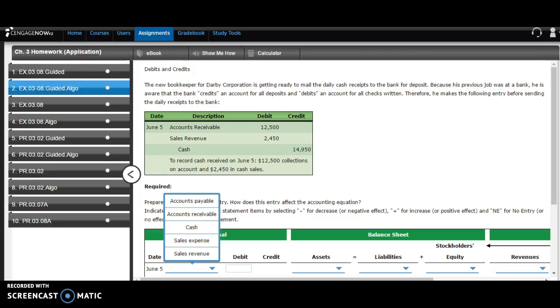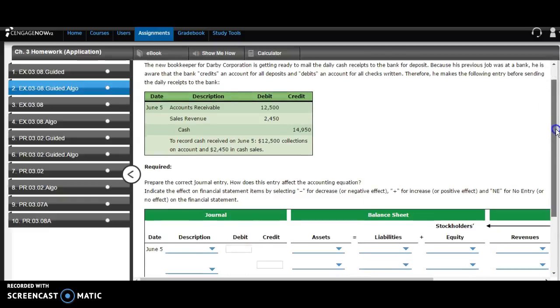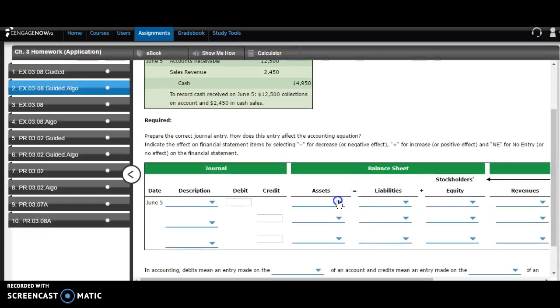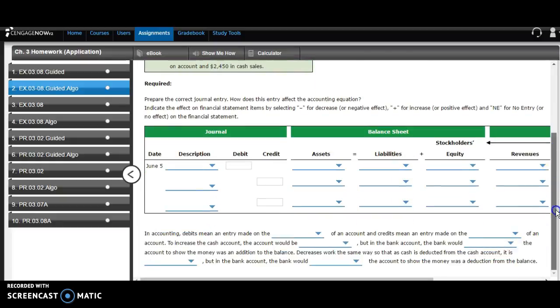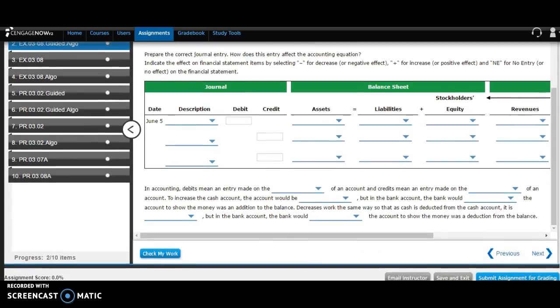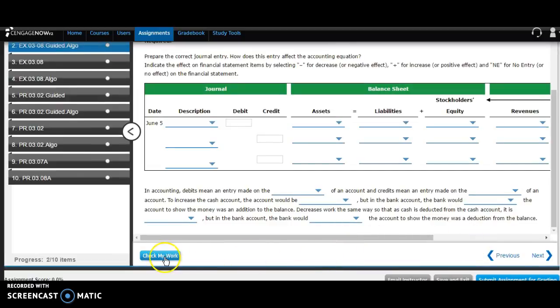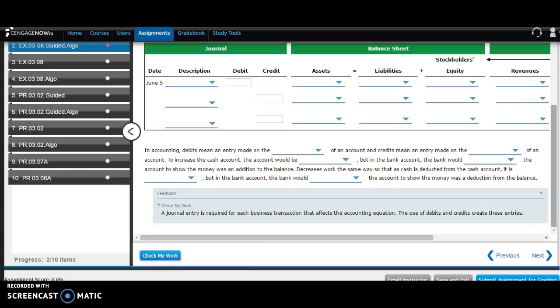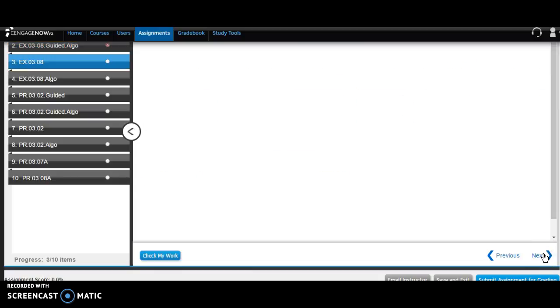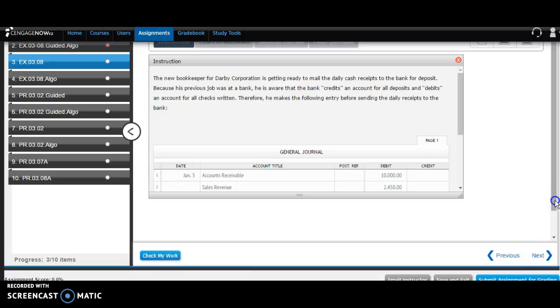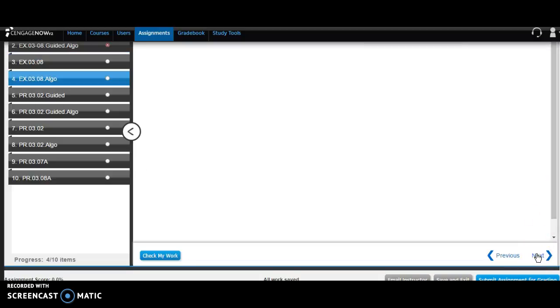So right here you'll see I'm actually in the homework assignment or the application so that they can go through, and then they see what they understand, and they can submit their work or check my work here. And you can have this as the instructor. You can have this count as an assignment, but this probably would not be a good idea to count it, or you can have it as a practice assignment.